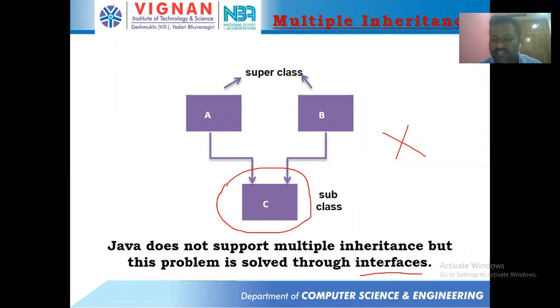Make a note of this fast. Is it clear? Yes, sir. Make a note of this. So Java does not support multiple inheritance, and this problem is solved using interfaces.